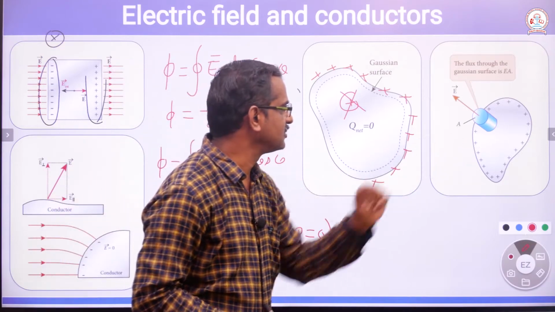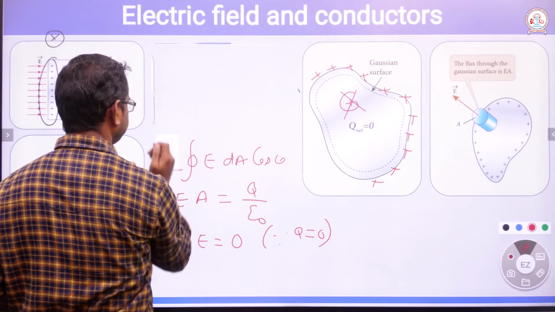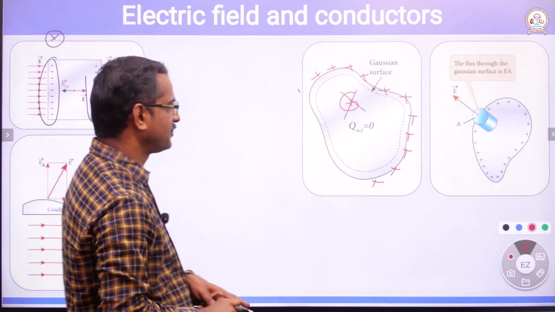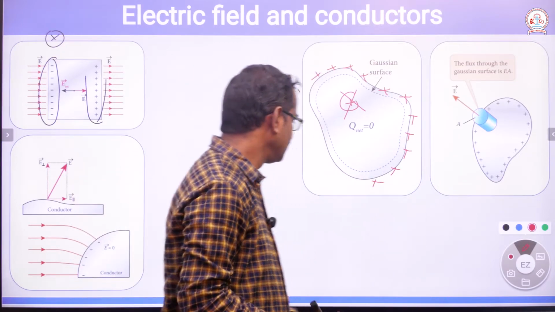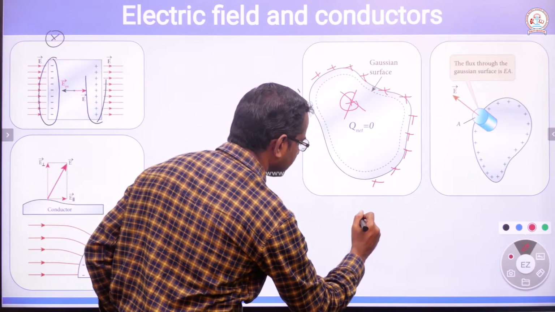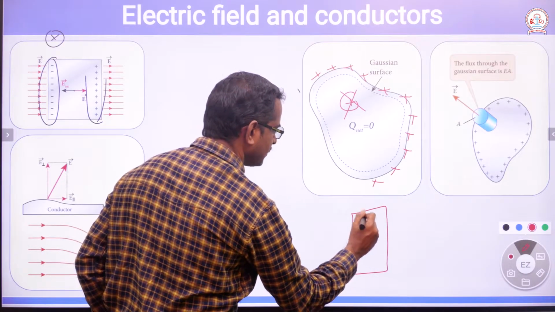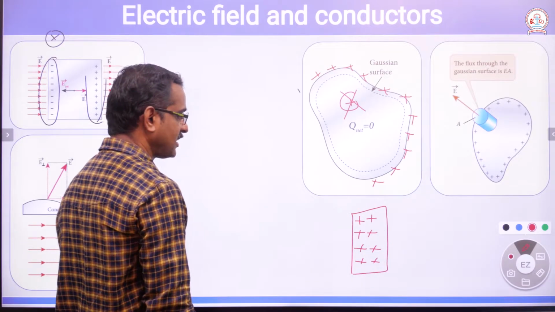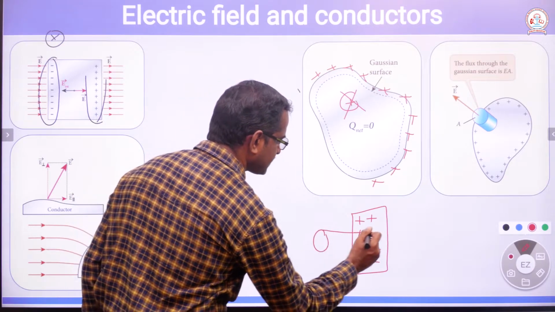Now next let us come to this. We are applying the same Gauss law. It is just like one of the applications of Gauss law. Previously we discussed, let's recall the previous concept to understand this better. When there was only one plate, imagine it is being uniformly charged. Then we imagine a Gaussian surface.